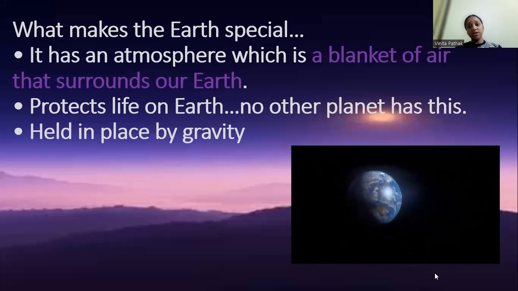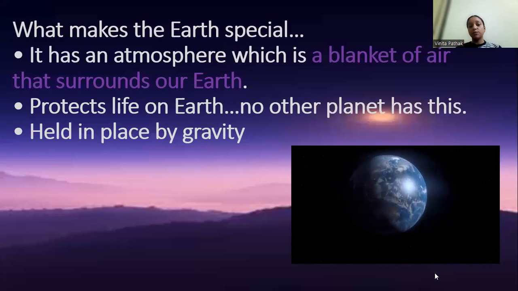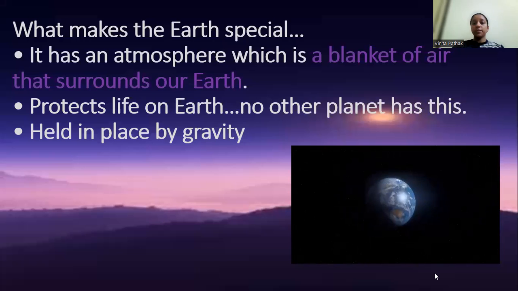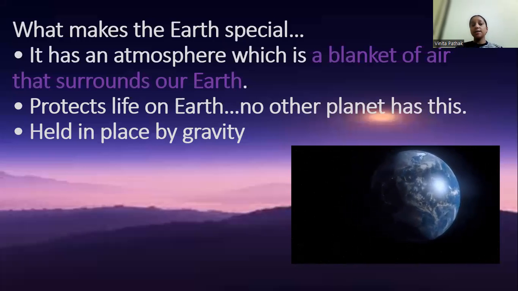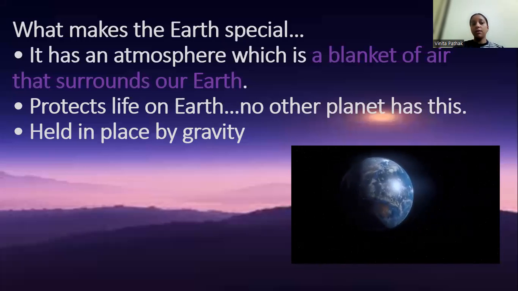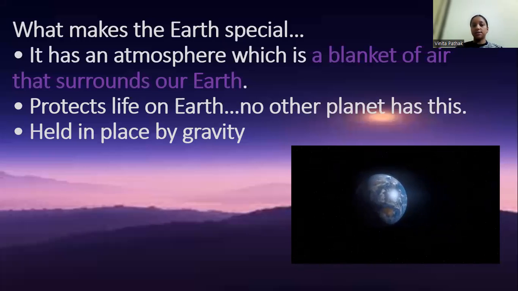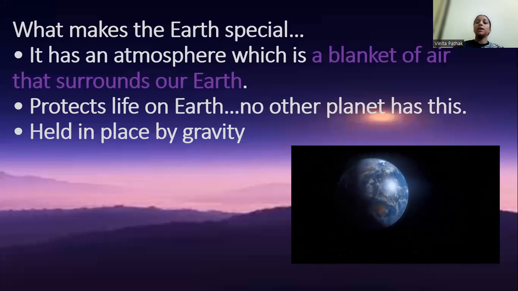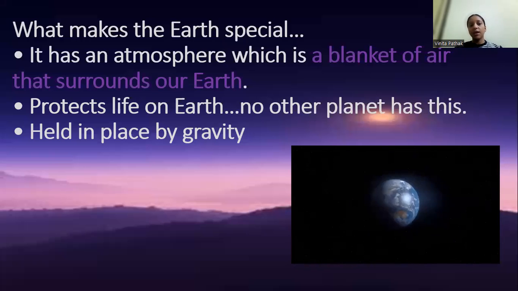The speciality of our Earth is the atmosphere. Please write the first point: it has an atmosphere which is a blanket of air that surrounds our Earth. Okay, any doubt in the first point?